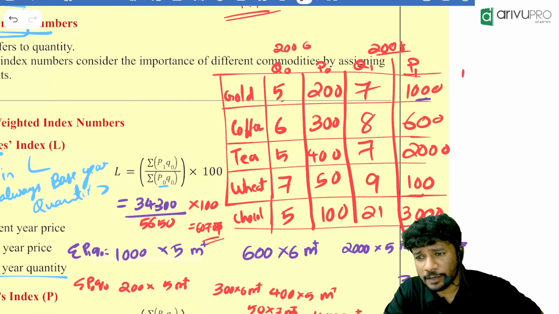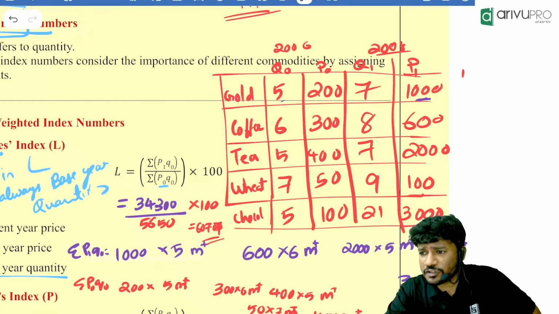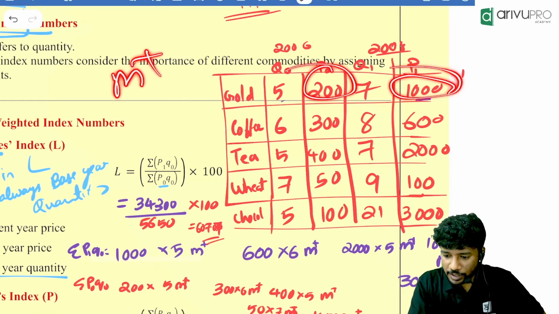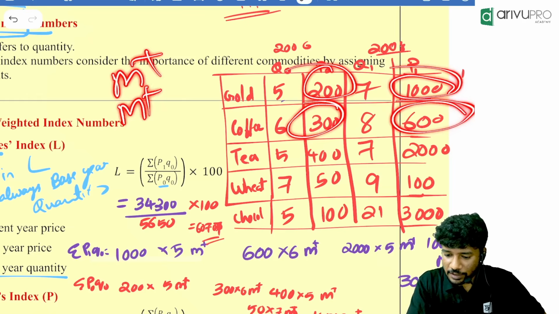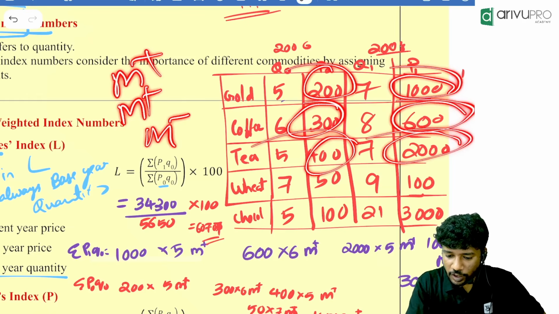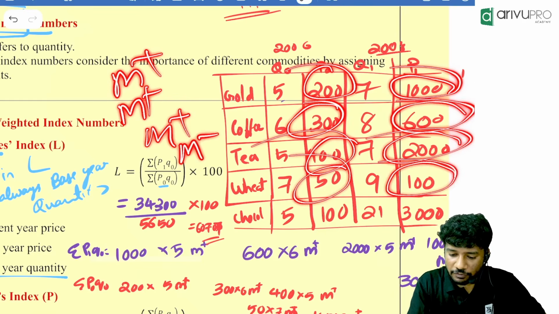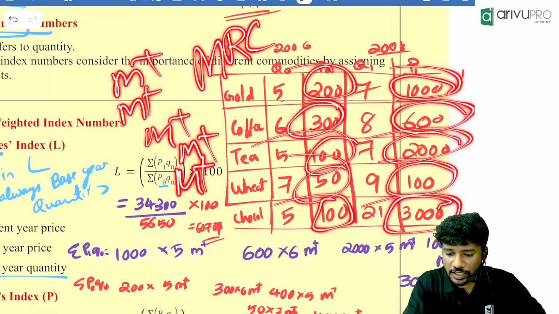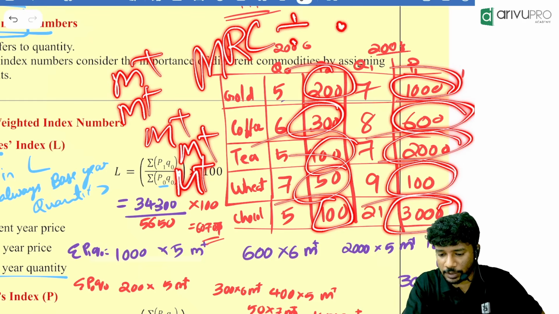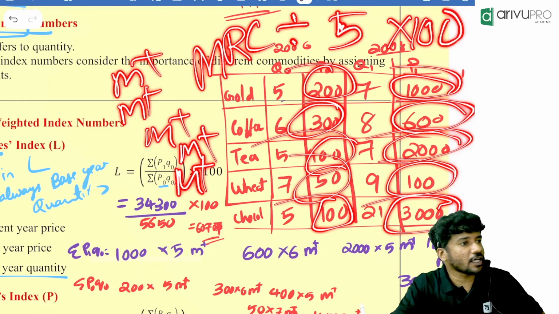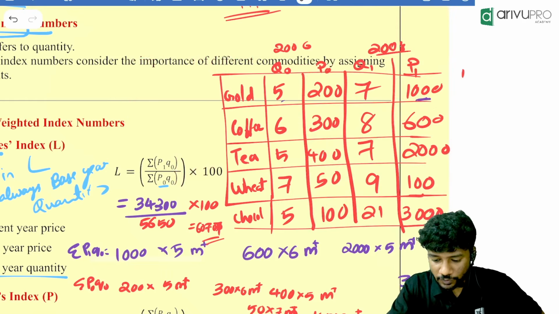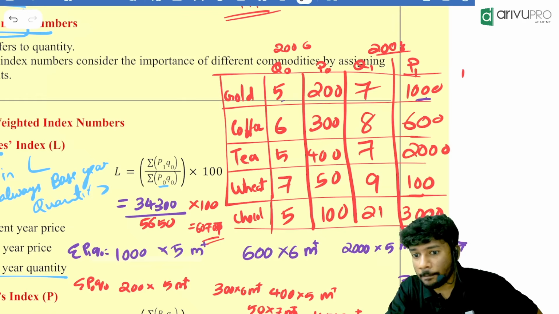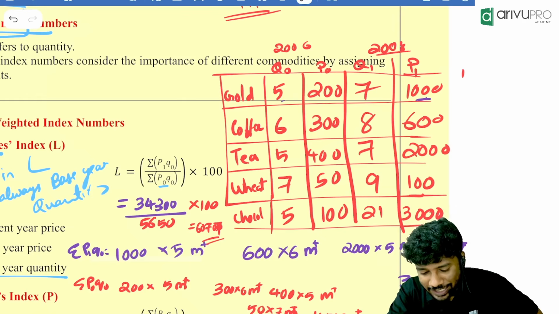Everyone remember SAPI? Then what was SRPI for the same data? SRPI will become 1000 divided by 200 plus 600 divided by 300 plus 200 divided by 400 plus 100 divided by 50 plus 3000 divided by 100, then divided by how many quantities are there in total? 5. Then multiplied with 100, you will get SRPI. Everyone understood that? Now my next question.